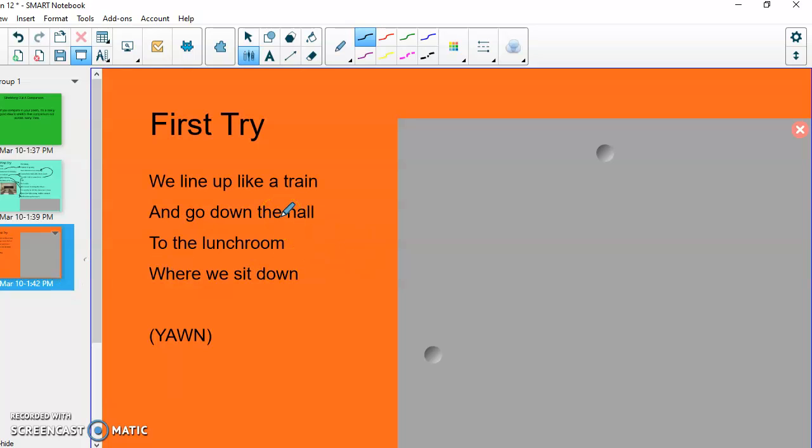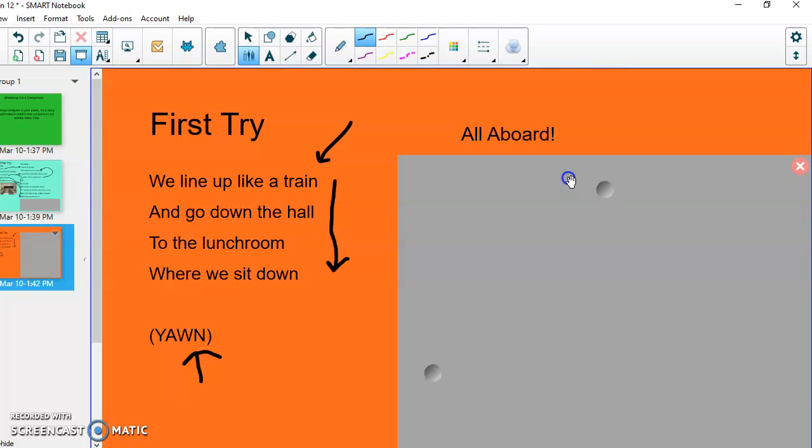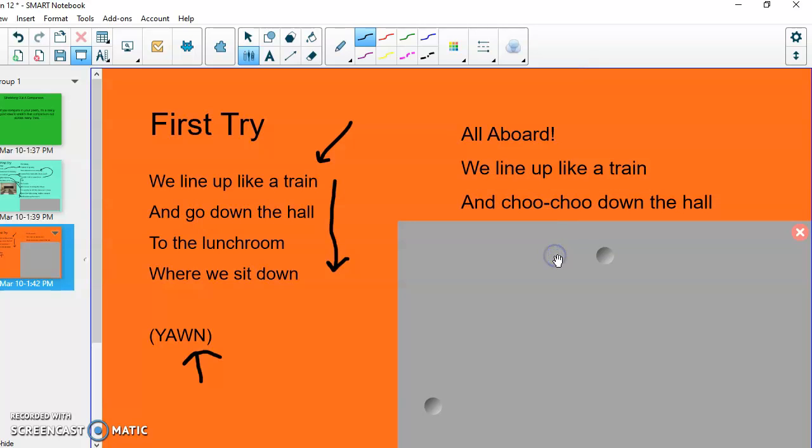We line up like a train and go down the hall to the lunchroom where we sit down. I put yawn in there. Yeah. Now, let's line up like a train. That's super poetic, but then it kind of fell flat. Can we do more? Can we stretch it out some more? Let's see. All aboard! If we're like a train, that is a perfect way to start it. All aboard! We line up like a train and choo-choo down the hall.